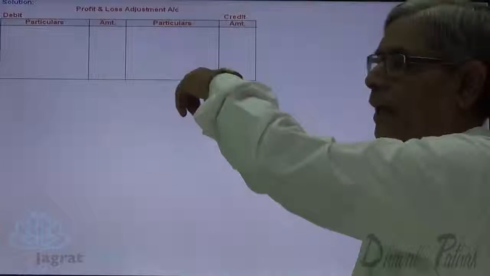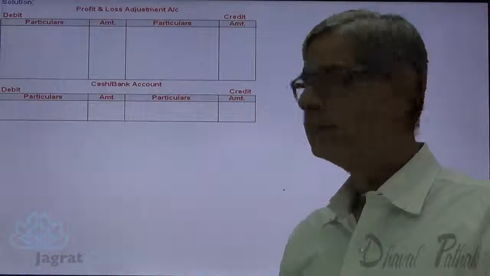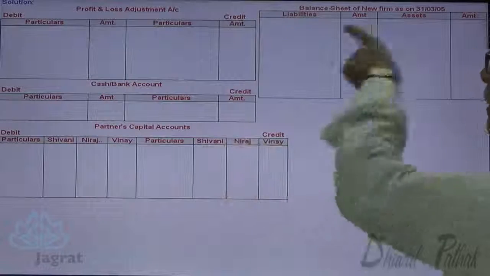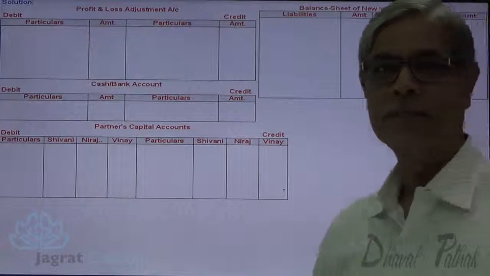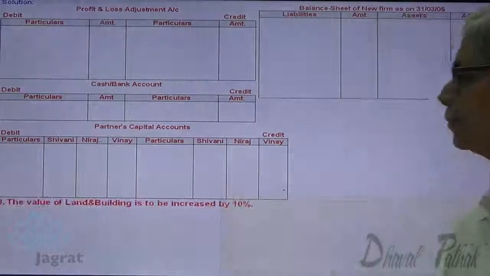Here I prepare the profit and loss adjustment account. Here the cash and bank account. Partners' capital accounts and the balance sheet after addition. First I will consider the revaluation adjustments.